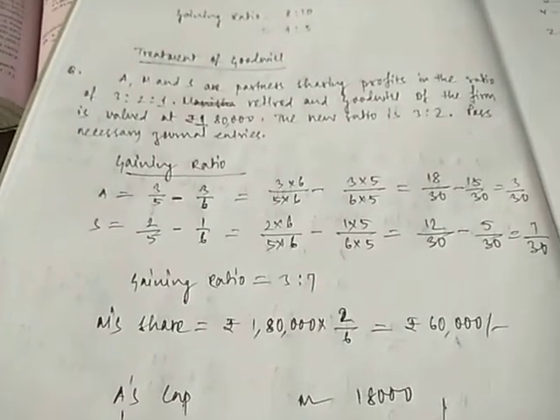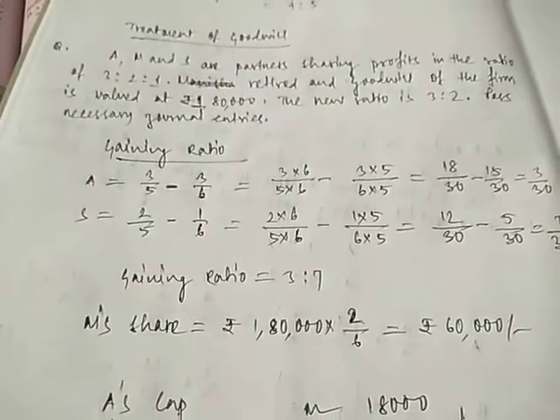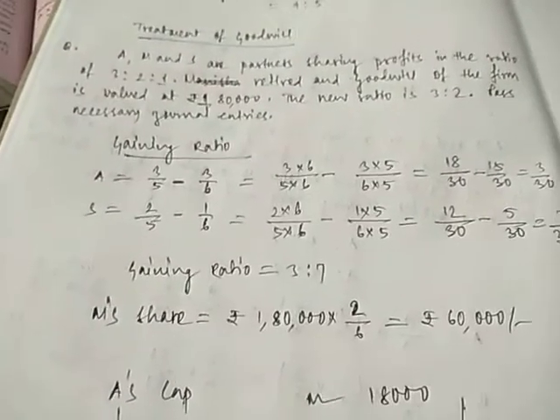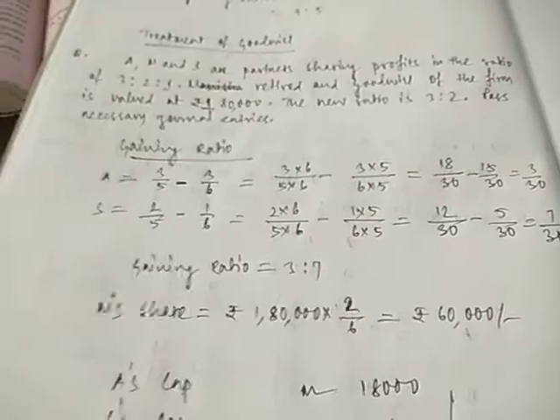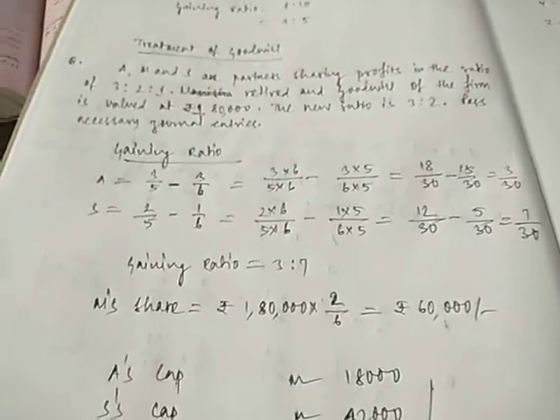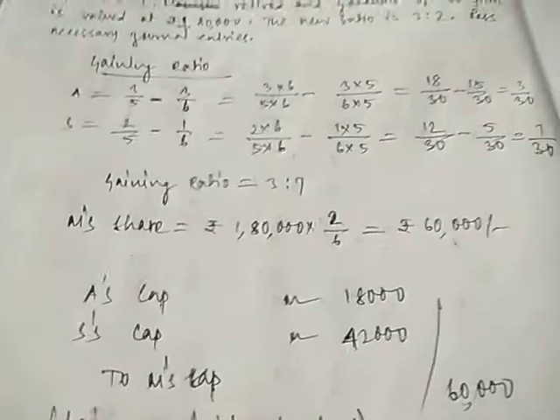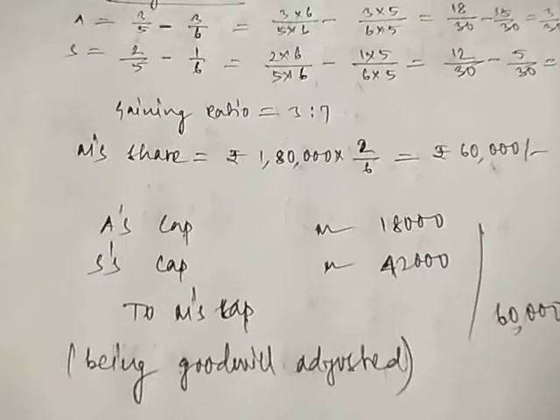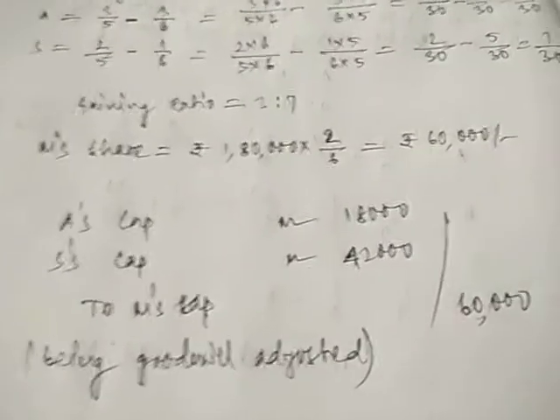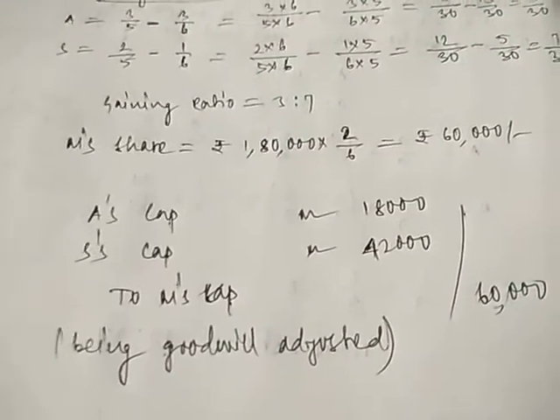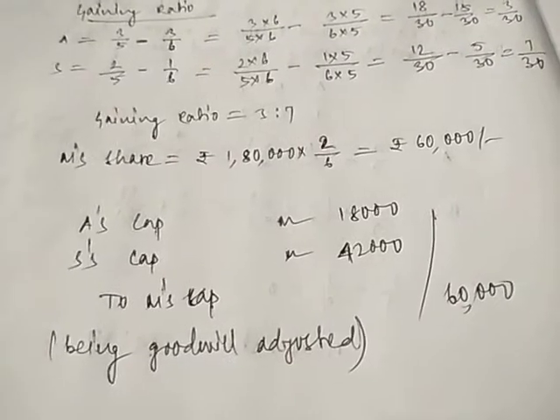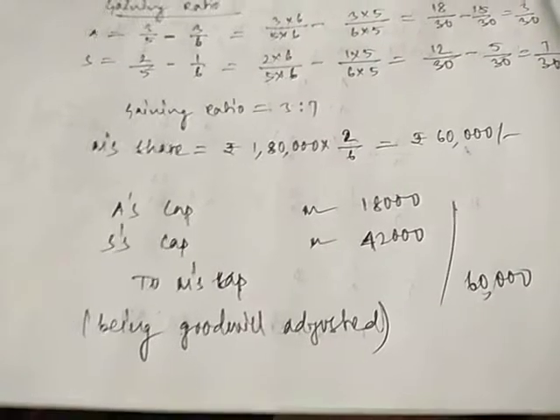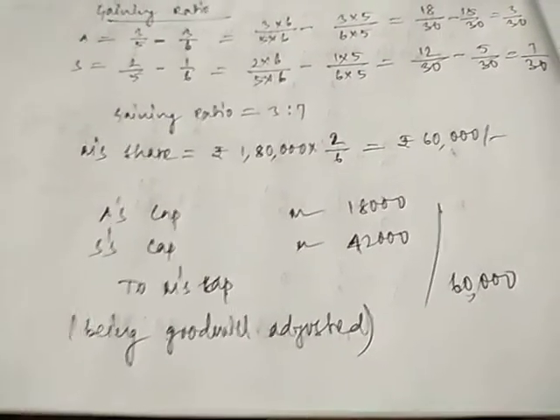M's share, the partner who is retiring, was 2/6. In 3:2:1, M's share was 2/6. The value of the goodwill of the firm is 1,80,000. So 1,80,000 into 2/6 gives us 60,000. Now 60,000 when it is divided in the gaining ratio comes to 18,000 and 42,000. So both the gaining partners will be debited and the retiring partner will be credited. So A's capital will be debited with 18,000, S's capital debited with 42,000, and M's capital credited with 60,000.